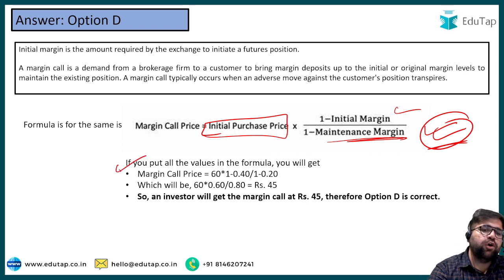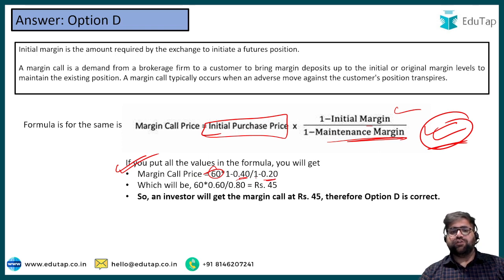So if you put all the values in the formula, you will definitely get your answer. Our initial price was 60 into 1 minus initial margin. Initial margin was 40%, you just have to remove the percentage sign, and your maintenance margin was 20. Apply this formula, and you will get your answer as 45.